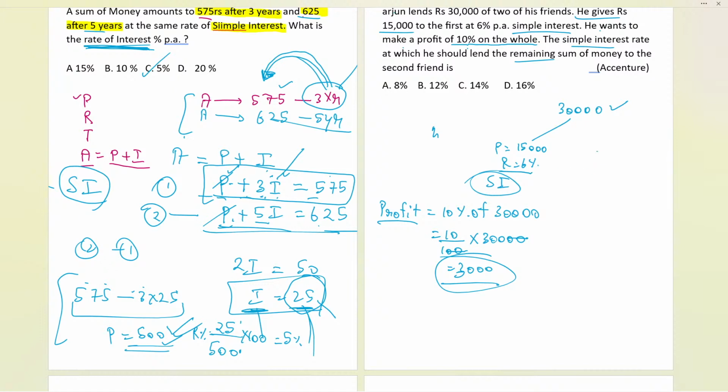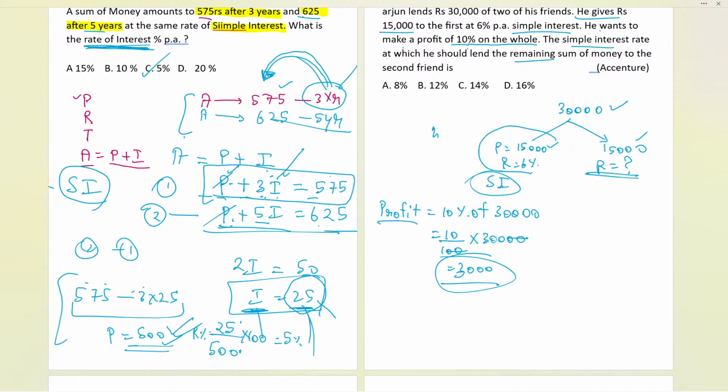So now, the simple interest rate at which he should lend the remaining money. Here we know the rate for the first part, but we don't know for the rest of the money what the rate will be. Earlier we had 15,000, and the rest of the money is 15,000 only now. The rate we don't know.